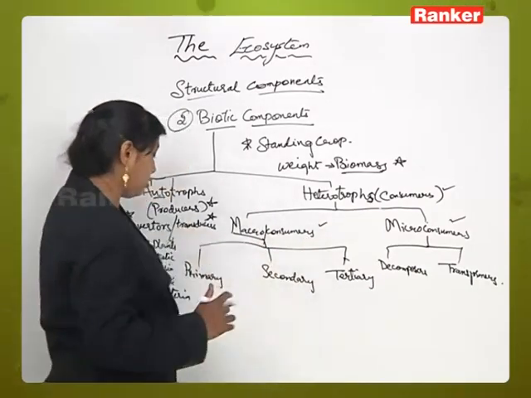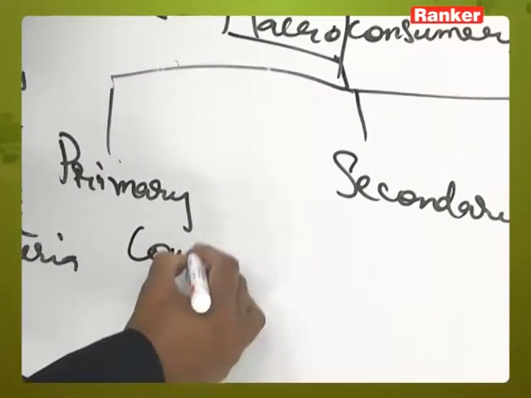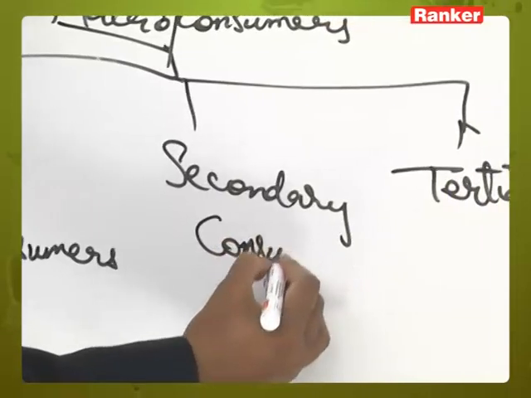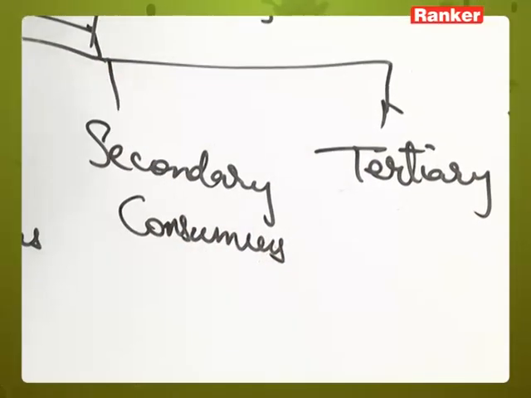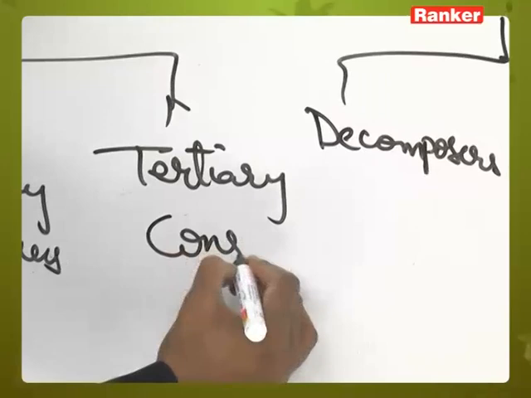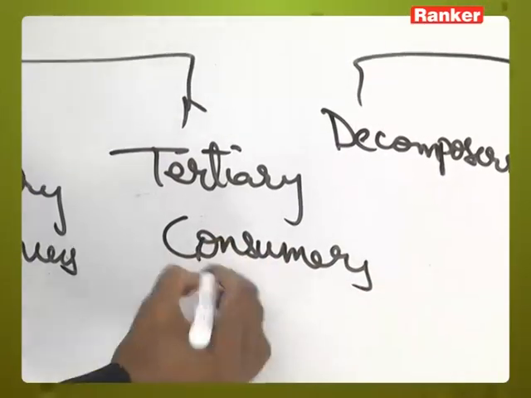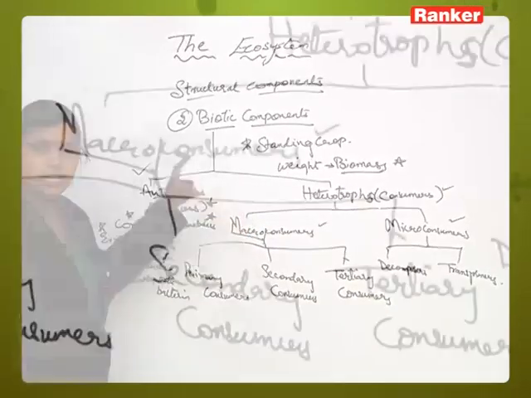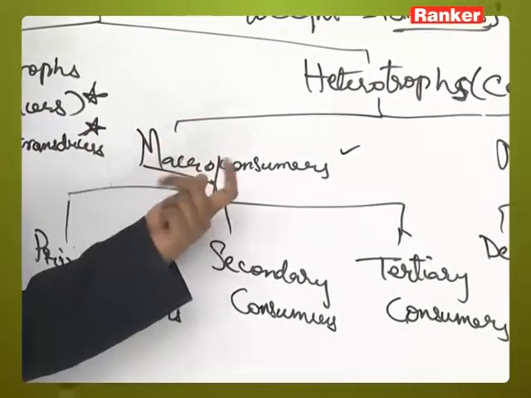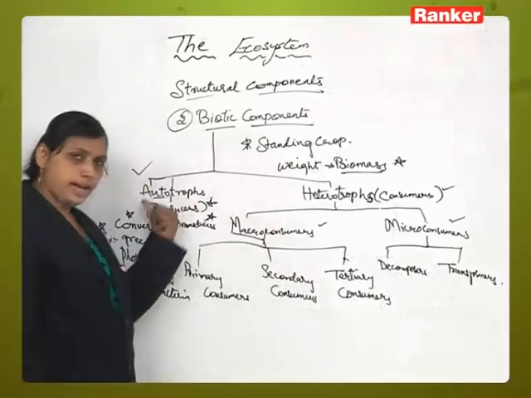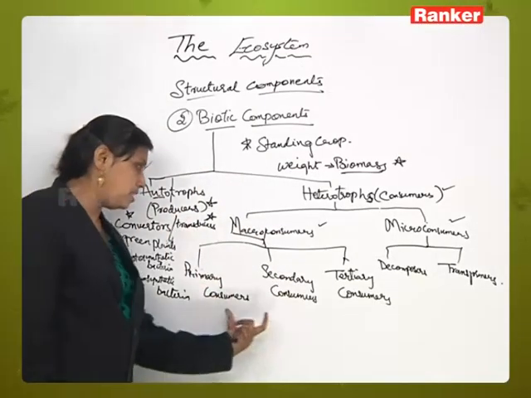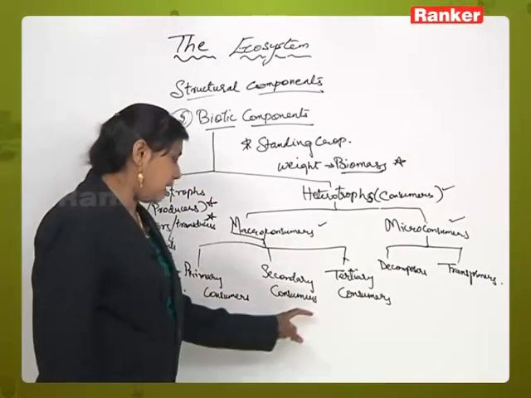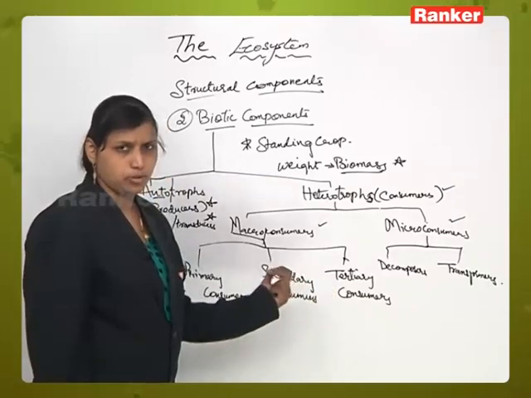They are of three types: primary macro consumers, or you can call them primary consumers, secondary macro consumers or secondary consumers, and tertiary macro consumers or tertiary consumers. Right? As I said earlier, macro consumers are nothing but large body sized animals which depend on plants for the food material. Take note, all the examples of each section are very important for your multiple choice questions.